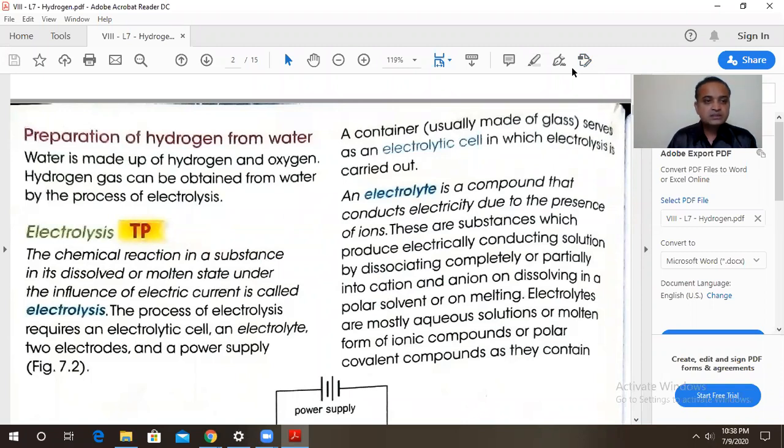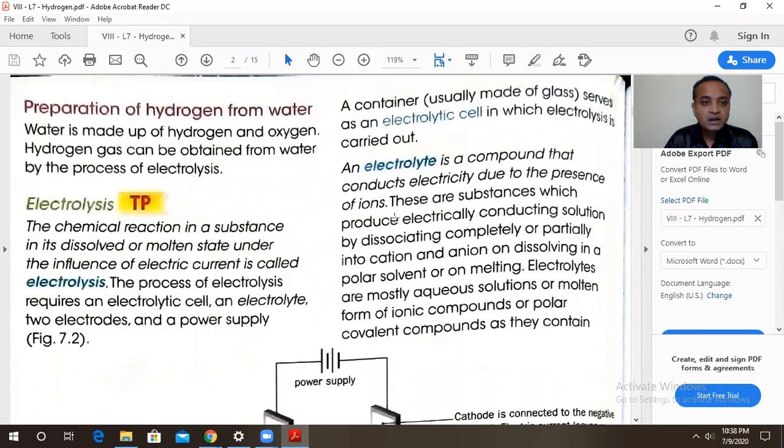Let's start with the preparation of hydrogen from water. So dear friends, this hydrogen gas from water is produced by the electrolysis process. Now, in this electrolysis process, we are going to study how the electrolysis takes place.